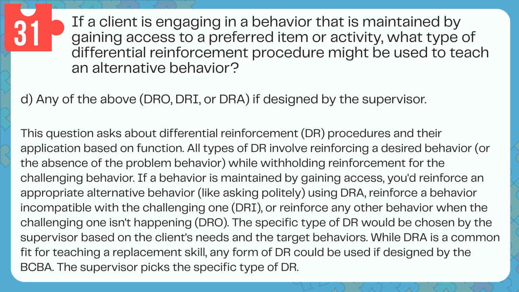The specific type of DR would be chosen by the supervisor based on the client's needs and the target behaviors. While DRA is a common fit for teaching a replacement skill, any form of DR could be used if designed by the BCBA. The supervisor picks the specific type of DR.